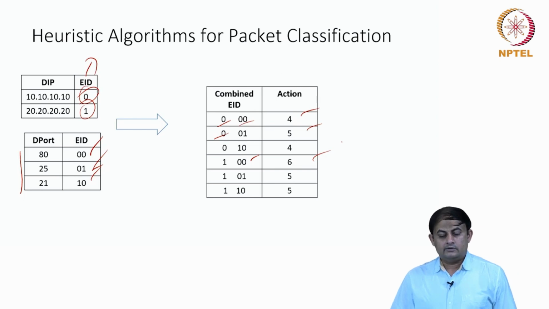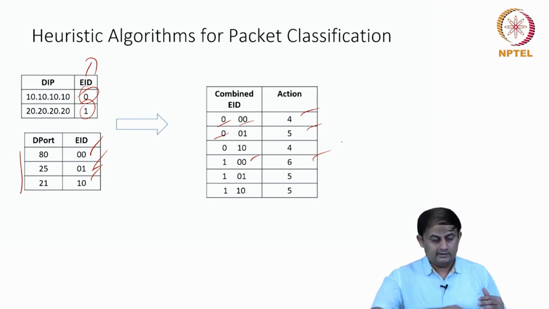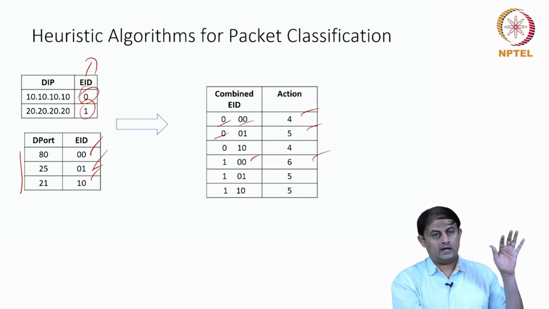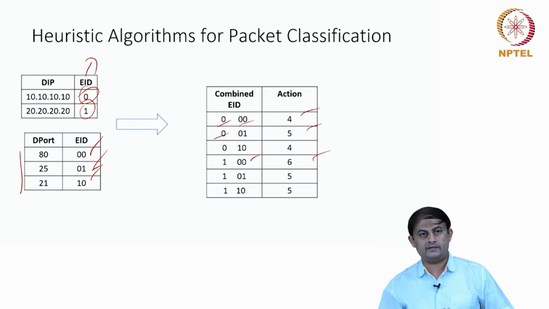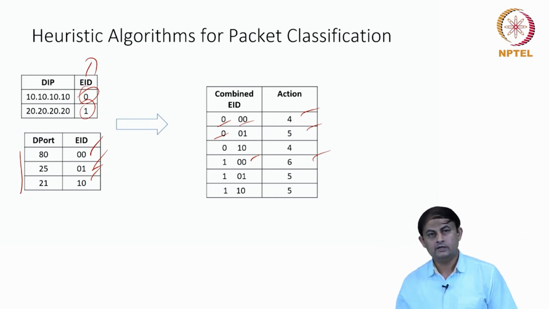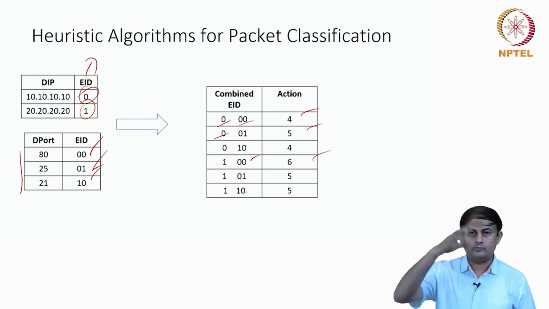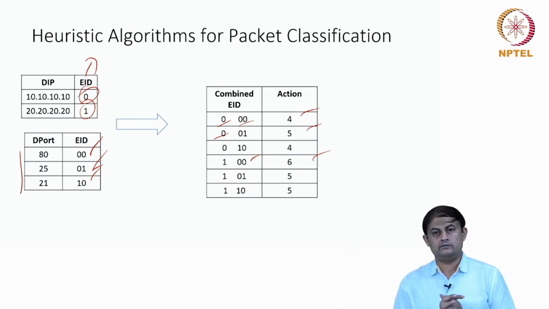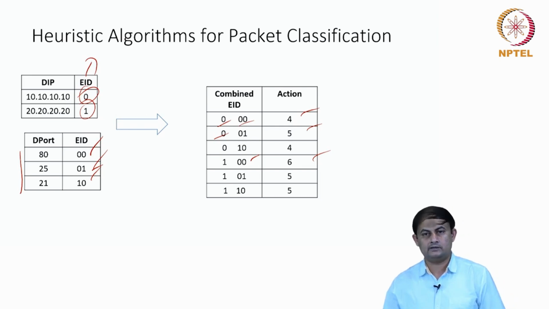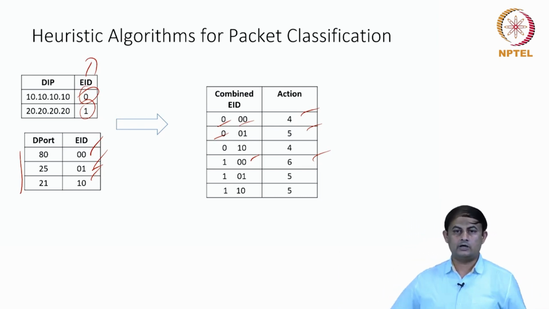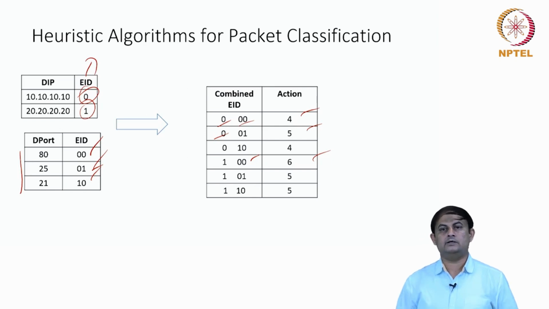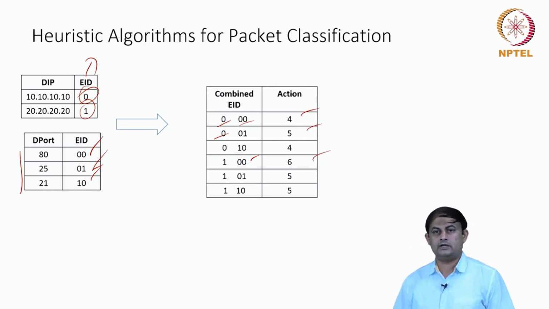So by doing this kind of alteration into the table, what I am bringing is actually a table which is occupying more space. The more repetitions you have in any one of the dimensions, the larger the table structure looks. So instead of that, if I assign an equivalent ID, I'm going to compress the table and occupy less space on the router, and you can store a larger classifier structure in the routing table. That is one heuristic that you can bring.